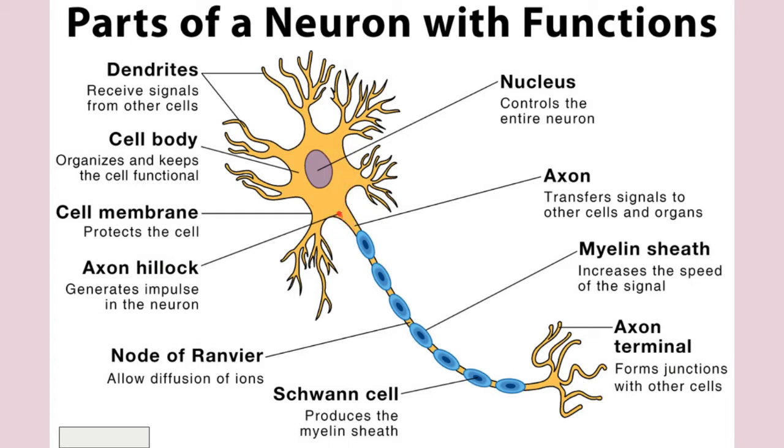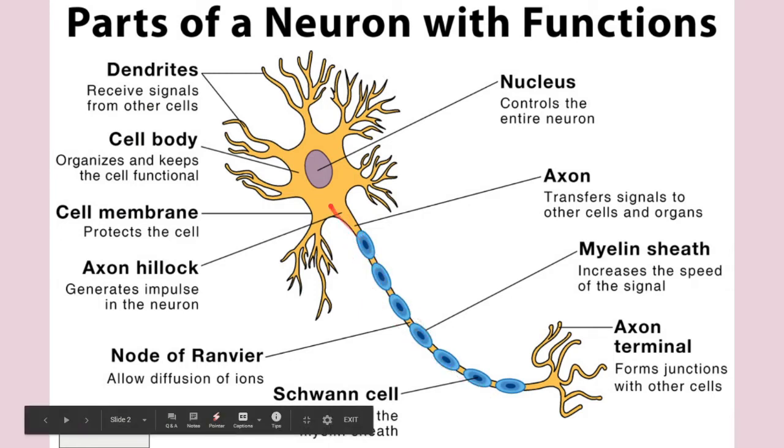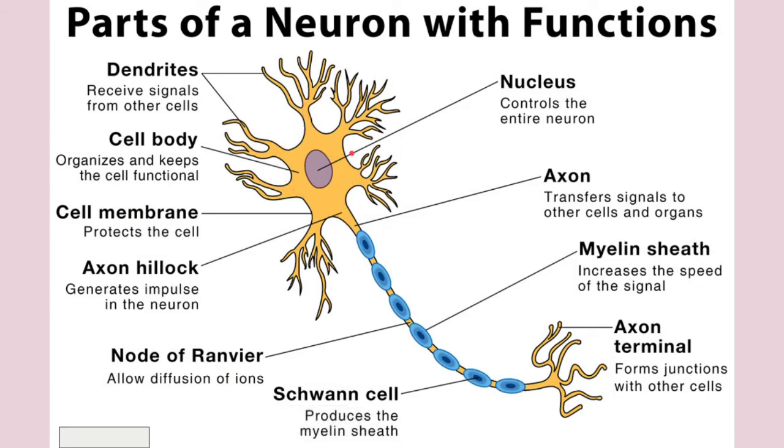This is the axon hillock. It is the place where the generation of the nerve impulse occurs. It is actually an extension of the cell body, which continues as the axon. So the Nissl bodies are present in the dendrites and the cell body, not in the axon hillock or the axon.